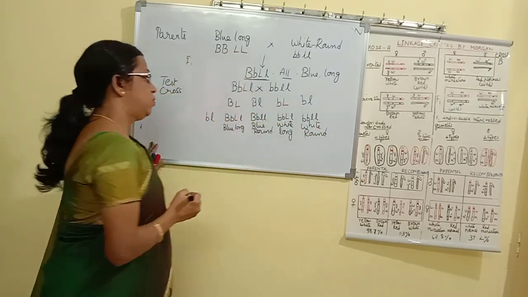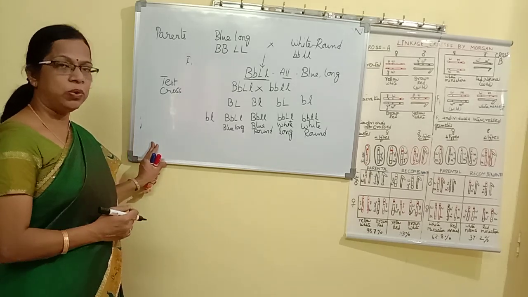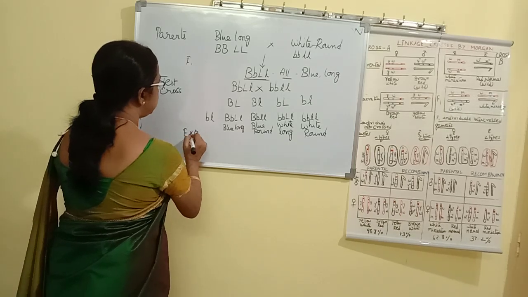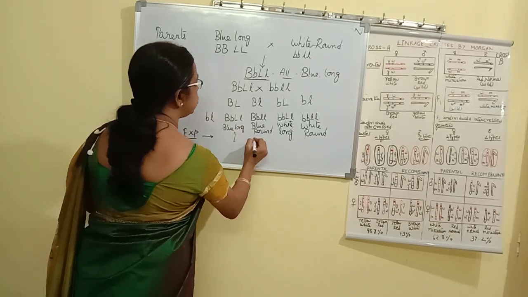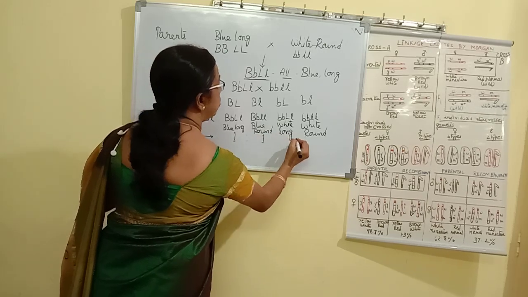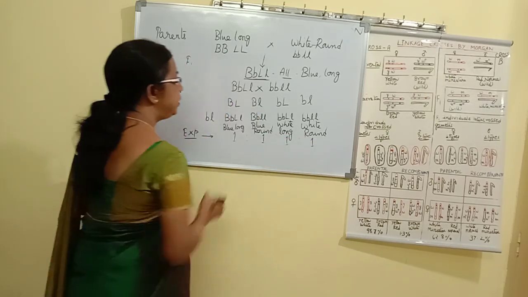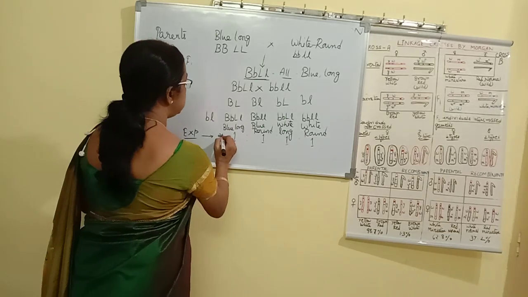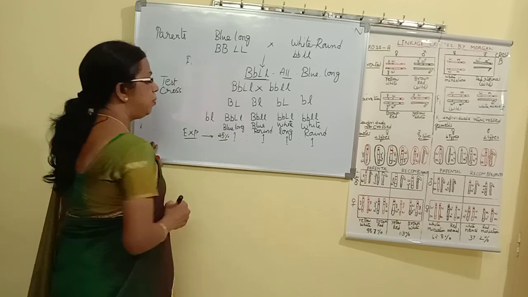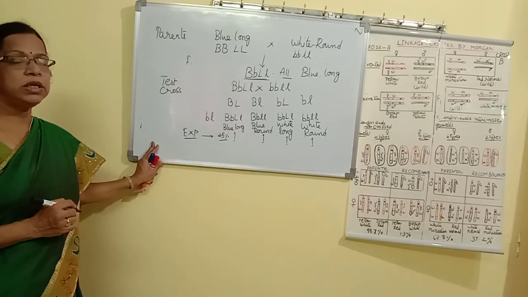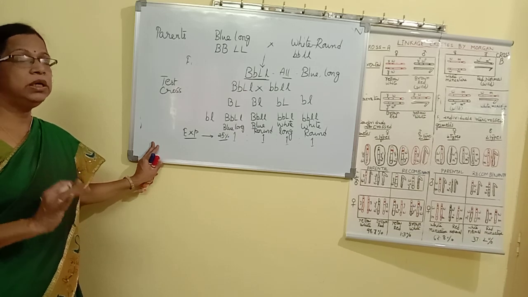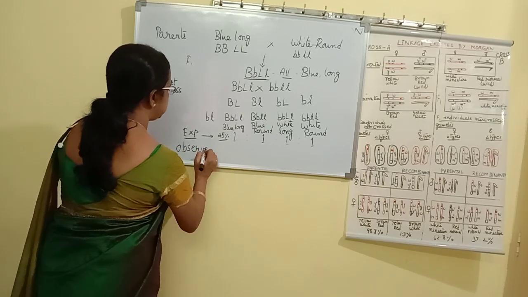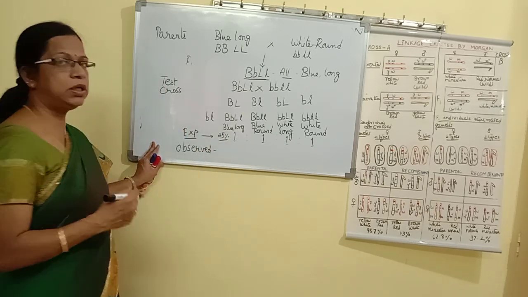So what is the expected ratio? According to Mendel, we should get the ratio 1:1:1:1. That means the percentage of all is equal, all will be 25% each. That is the expected ratio. But it is not what was observed.